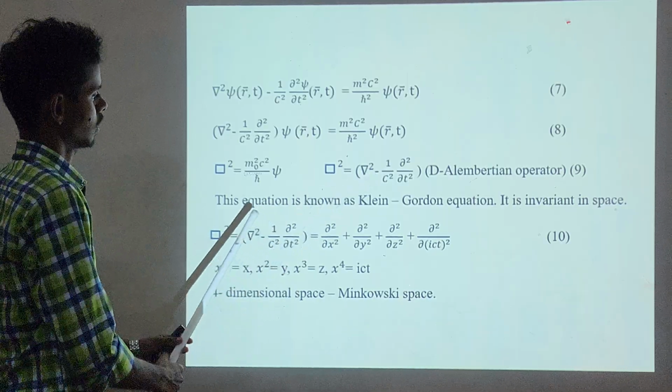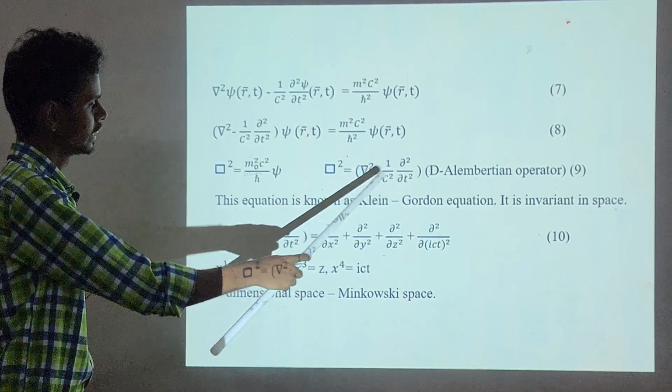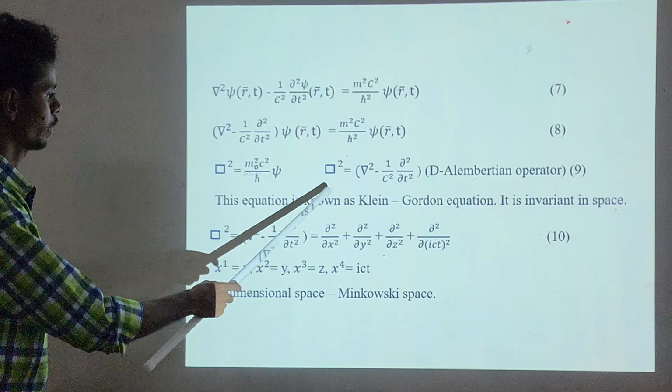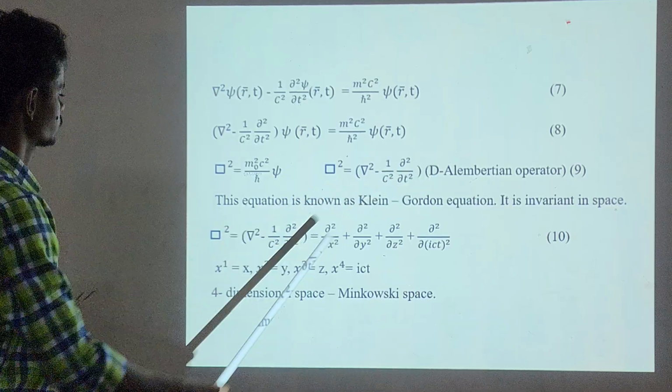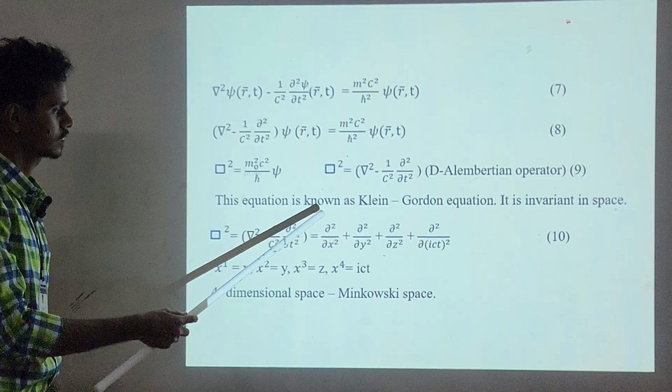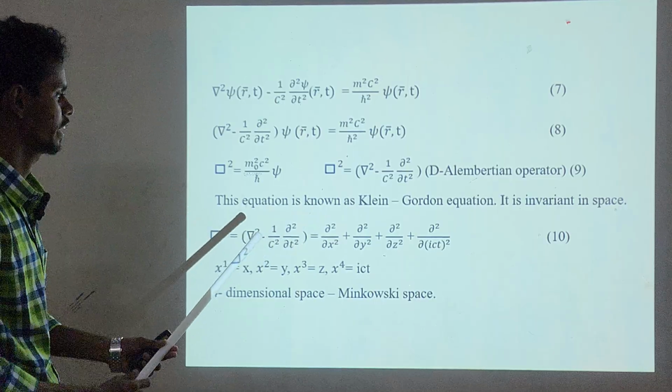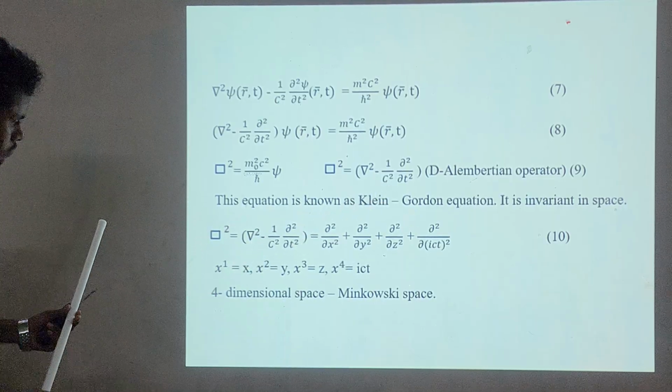So this operator is called the D'Alembert operator. The del squared is given as this term. This equation is known as the Klein-Gordon equation. It is invariant in space.